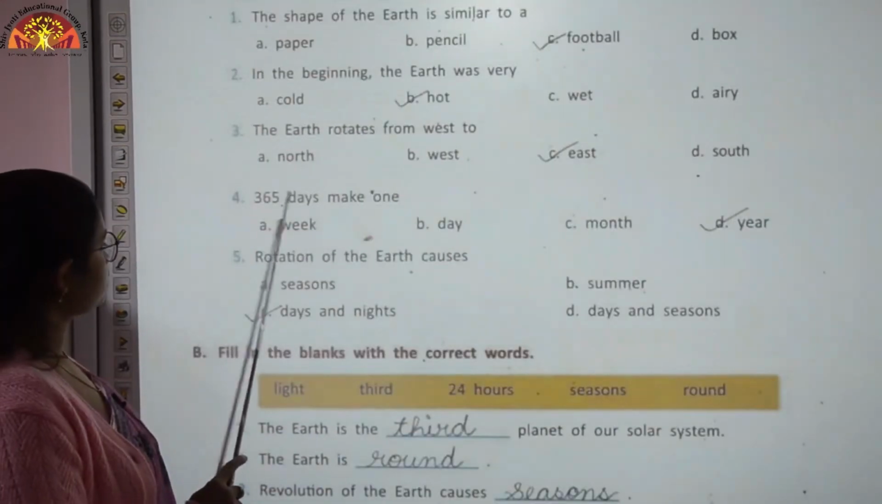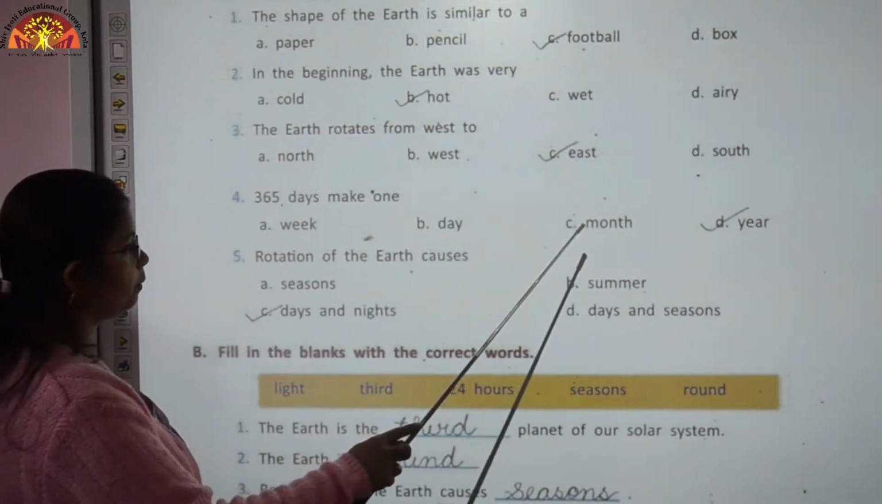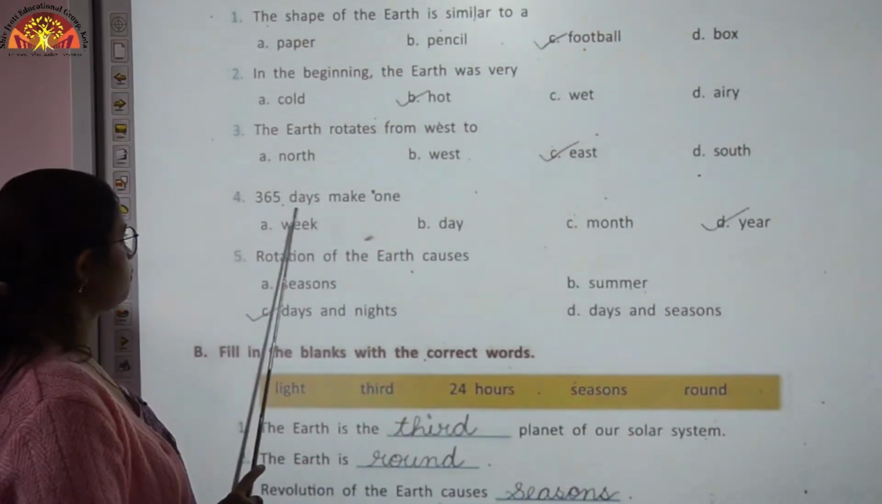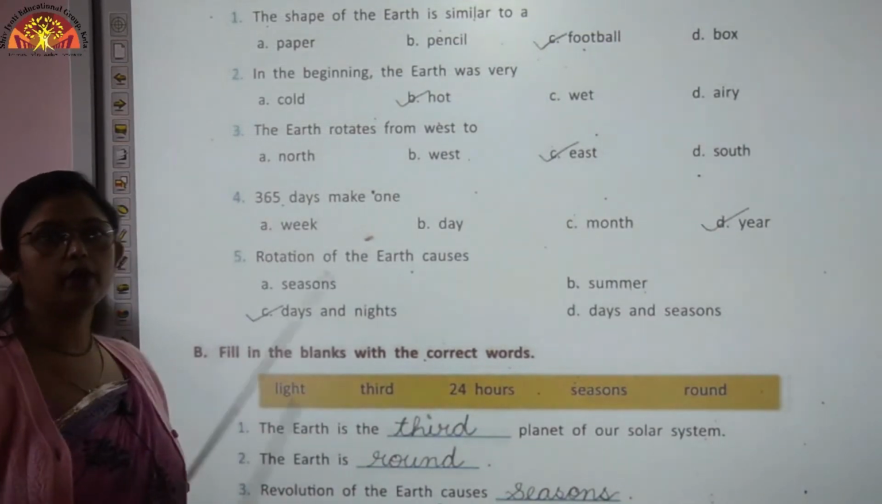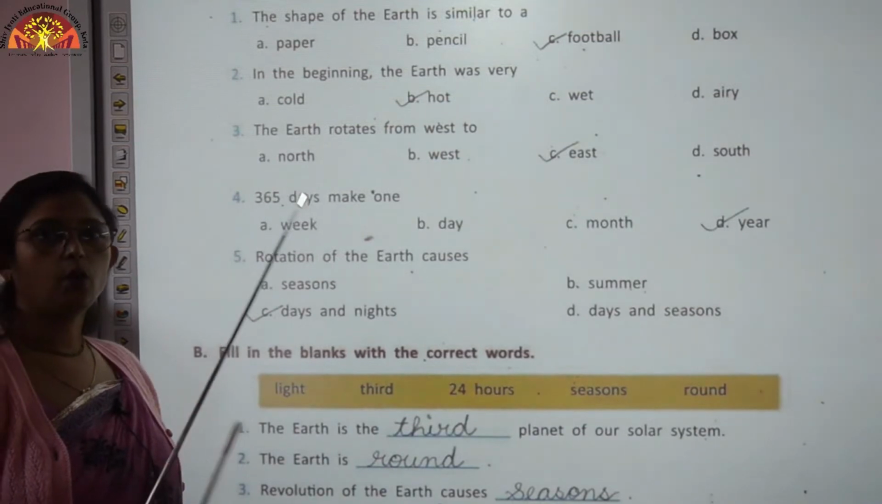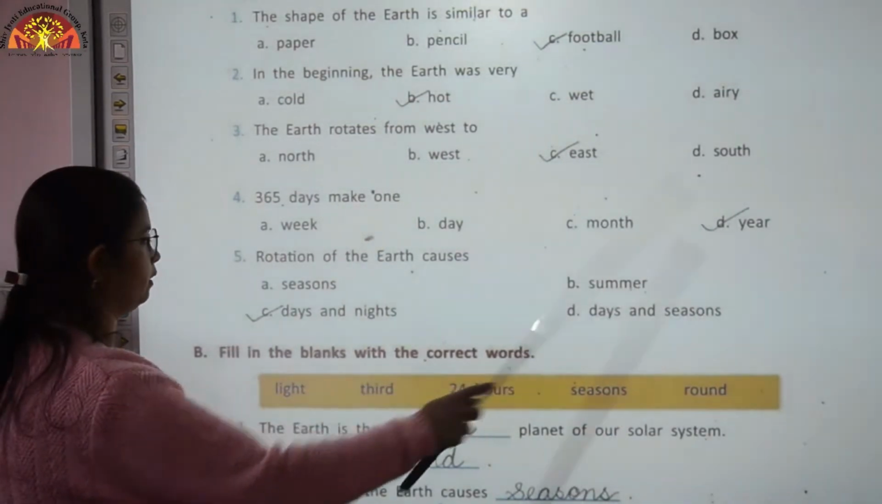Next, 365 days make one week, day, month or year. So 365 days is the time taken by the earth to revolve around the sun in its own orbit, and it is equal to 1 year.